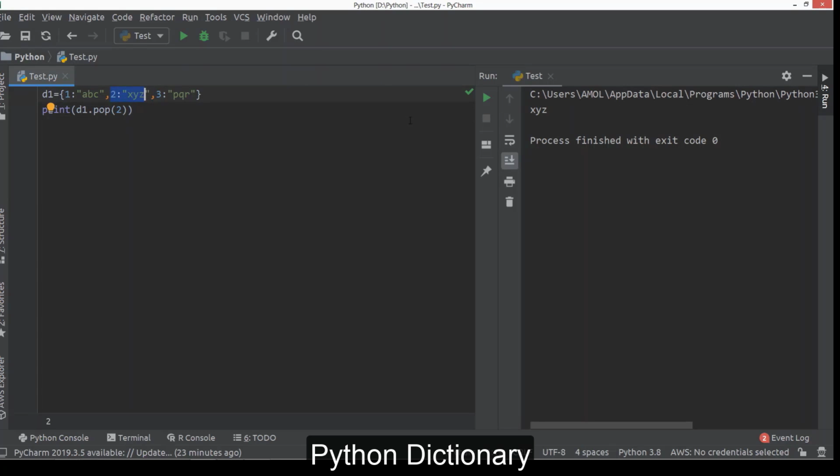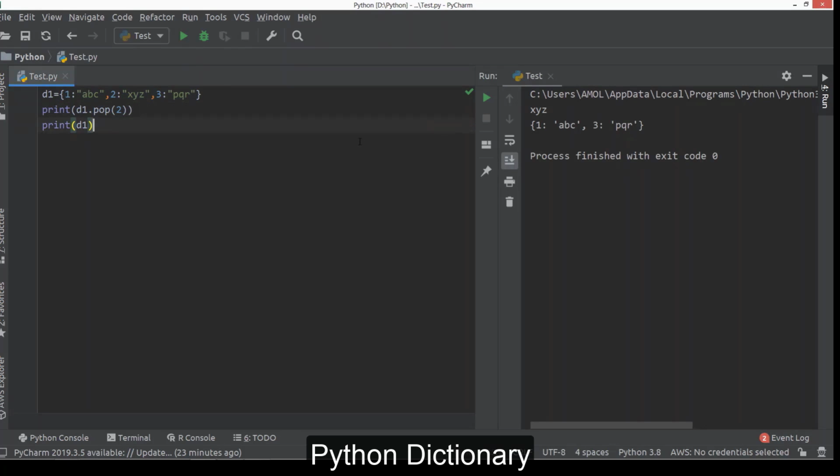This pop method in turn returns the value of that respective element whose key we provide. If you try to print your collection here, now 2 and xyz are removed from it. Pop returns the value of the respective key and removes this key value pair from the collection.